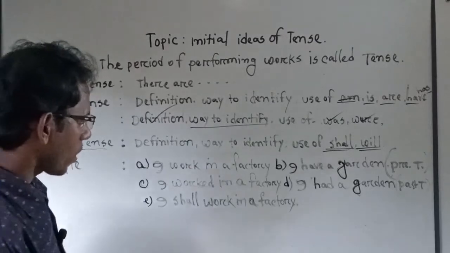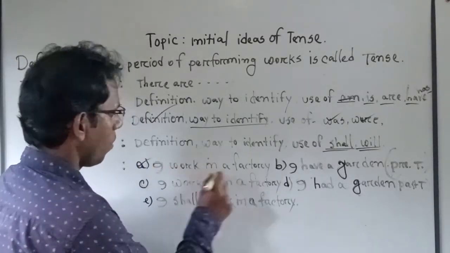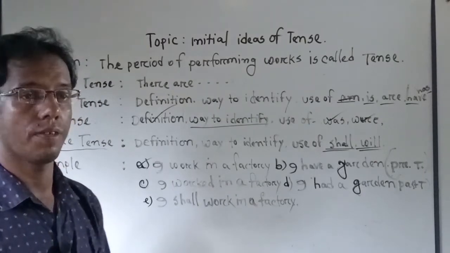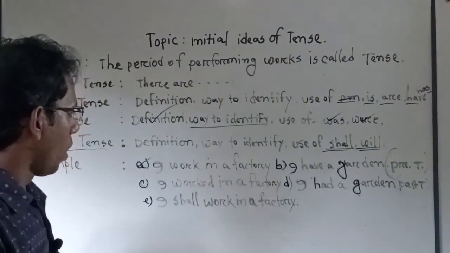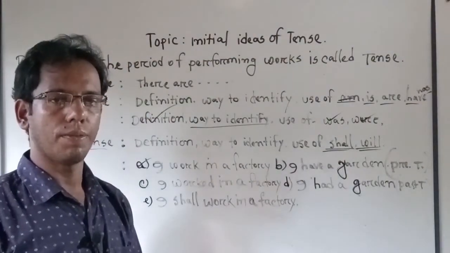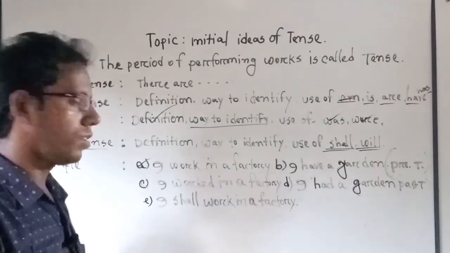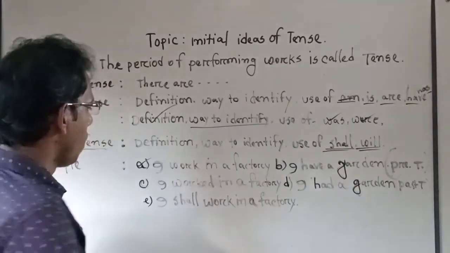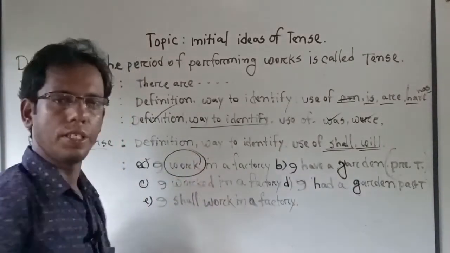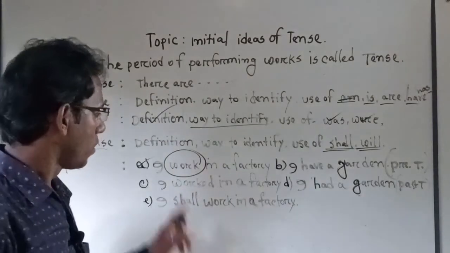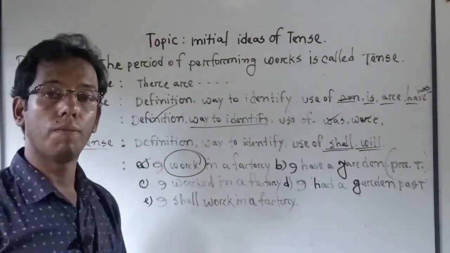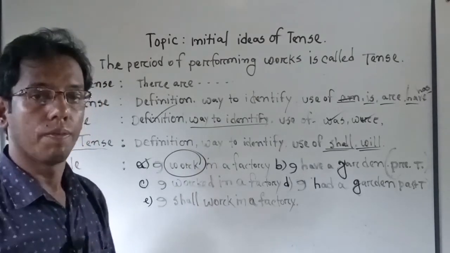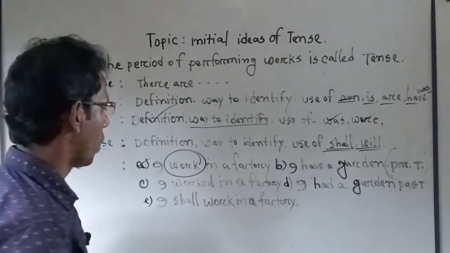Okay, now: I work in a factory. How can we identify this type of sentence, whether it is present tense, past tense, or future tense? This is obviously present tense, as we have seen that there is the present form of the verb, the main form of the verb, work.